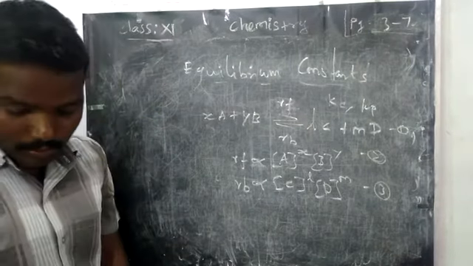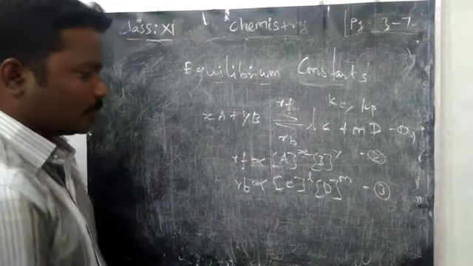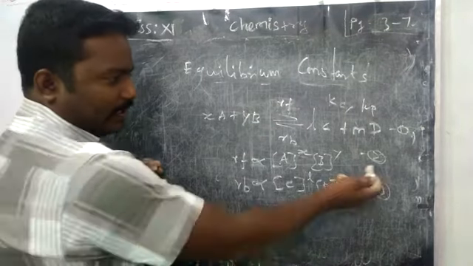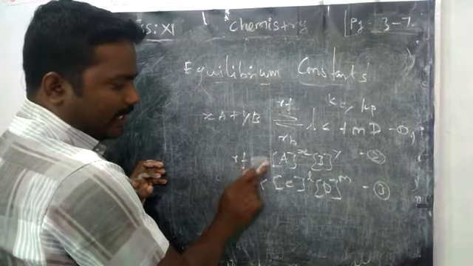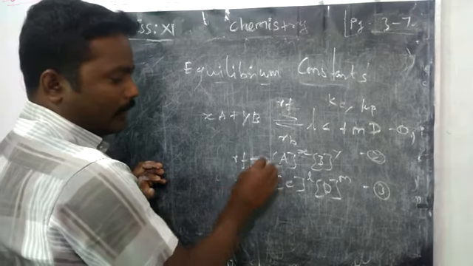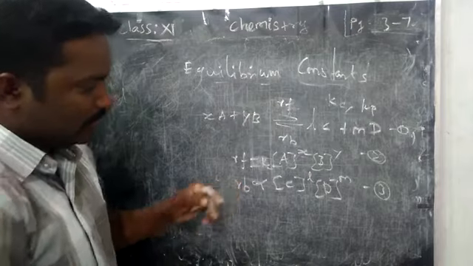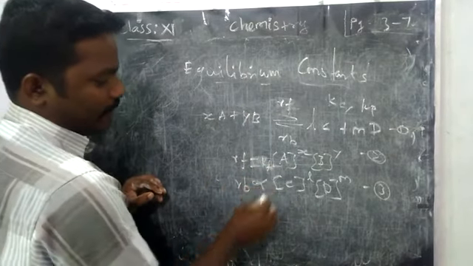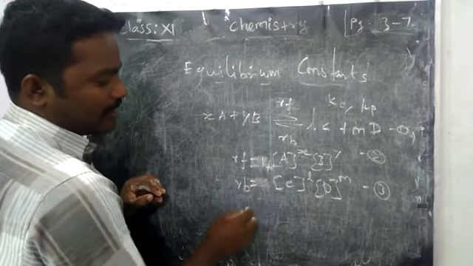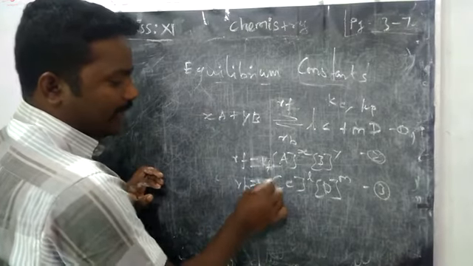Before that, we will make one small change: if you remove the proportionality, we can write Kf for the forward reaction and Kb for the backward reaction.